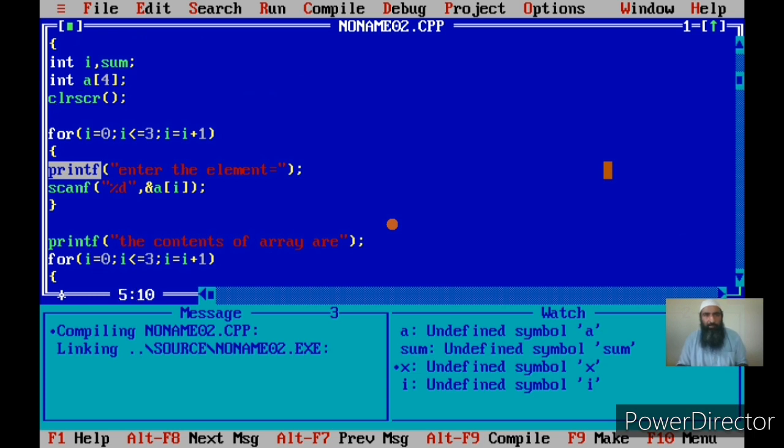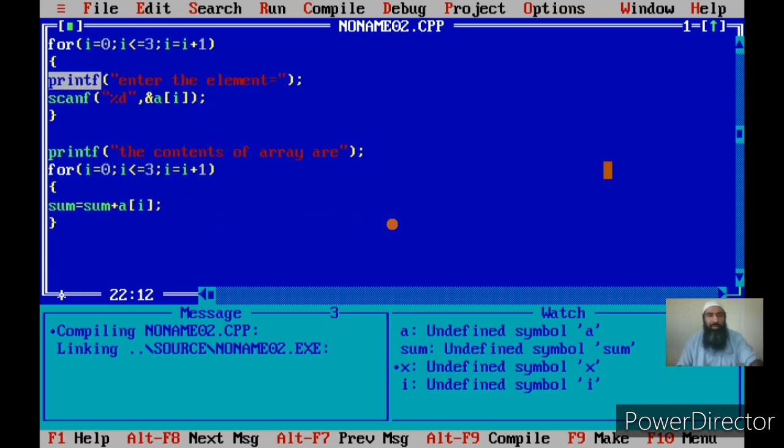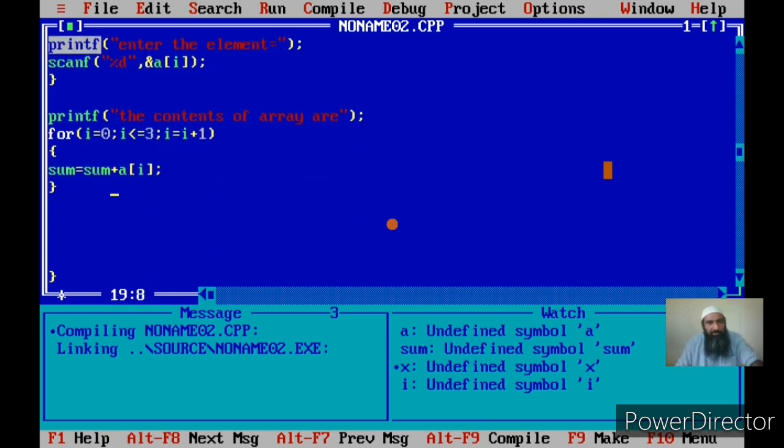See, I should put sum equal to 0. If I don't put sum as 0, what happens in this statement? Junk value is added to a of I. Then it will give me an incorrect answer. I need to start with sum as 0, then add the first element to the sum, and that answer will be stored in the sum itself, and then again I add a new element to the sum. Okay, I need to remove this message here. I don't need it now. Then again print out my sum after this.